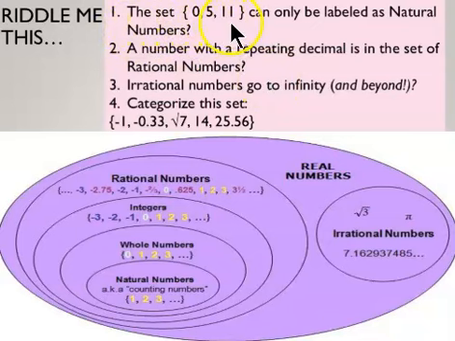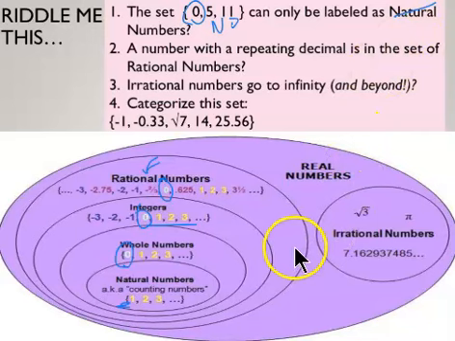The set of 0, 5, 11 can only be labeled as natural numbers. Well, 0 isn't a natural number, okay? If you look here, my natural numbers have 1, 2, 3, 4. They're counting numbers. My whole numbers have 0. My integers have 0, 1, 2, 3. And my real numbers, as well as my rational numbers, have 0, 1, 2, 3. So this answer would be no, because first of all, natural numbers don't have 0, but everything else except for irrational numbers does have 0, 5, and 11 in them.